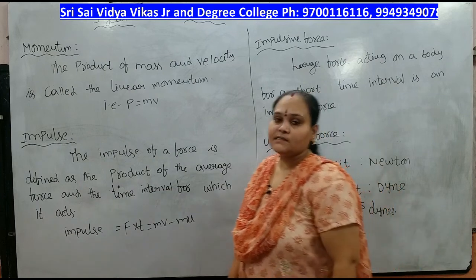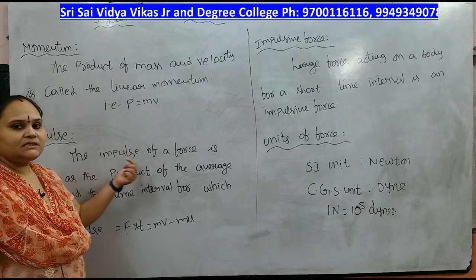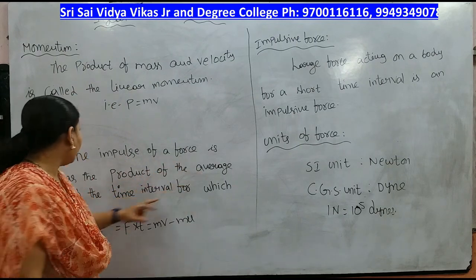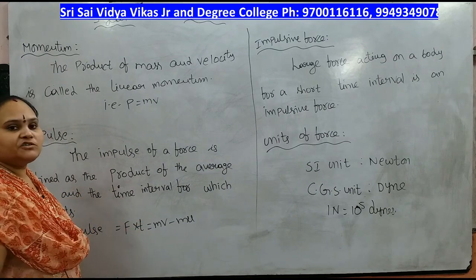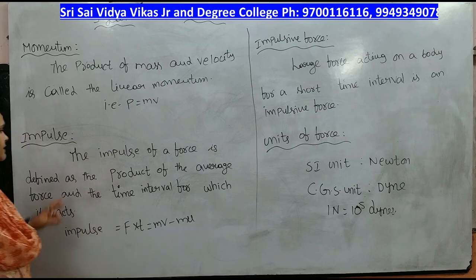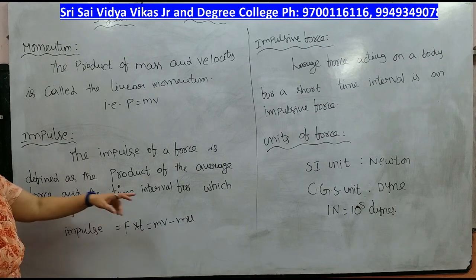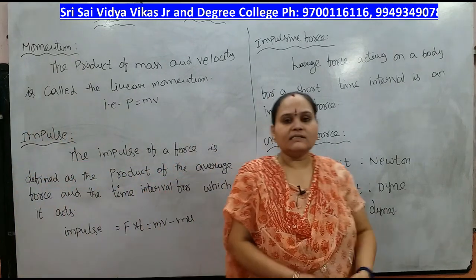Next, impulse. What is meant by impulse? Okay, the impulse of a force is defined as the product of the average force and the time interval for which it acts. అంటే F యావరేజ్ ఫోర్స్ అండ్ టైమ్ ఇంటర్వెల్ ఫర్ విచ్ ఇట్ యాక్ట్స్. అంటే ఎంత టైంలో ఆ ఫోర్స్ యాక్ట్ చేసింది, దట్ ఈస్ ద ఇంపల్స్.